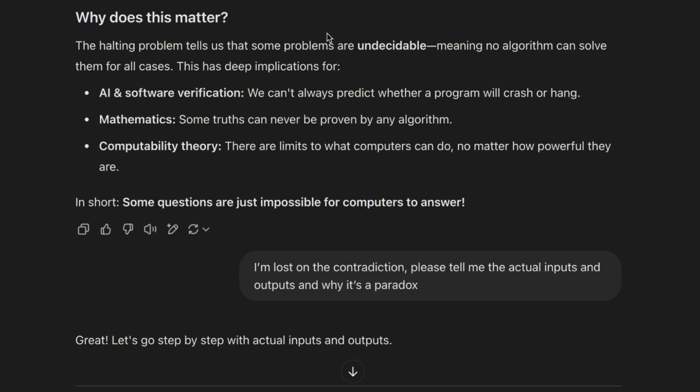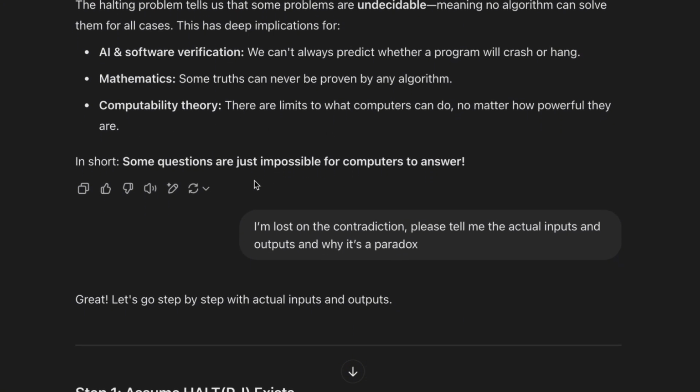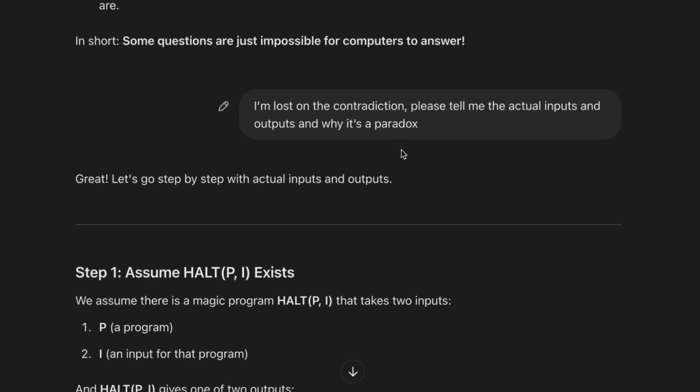And it says, why does it matter? It tells us some problems are undecidable, meaning no algorithm can solve them for all cases. This has deep implications for AI and software verification. We can't always predict whether the program will crash or hang. Mathematics: some truths can never be proven by an algorithm. Computability theory: there are limits to what computers can do no matter how powerful they are. In short, some questions are just impossible for computers to answer.